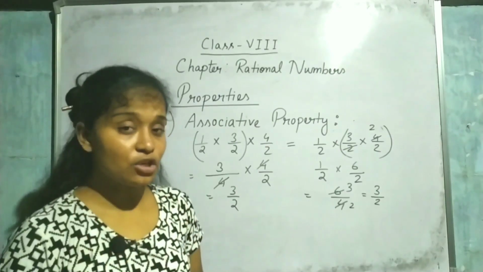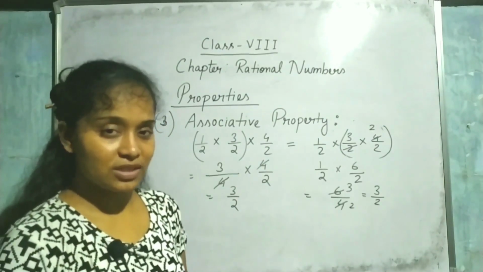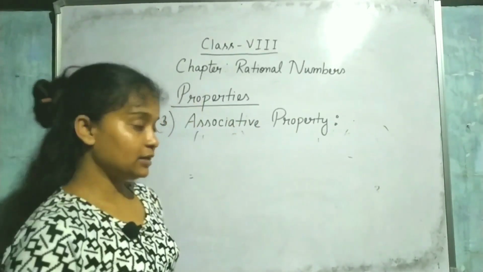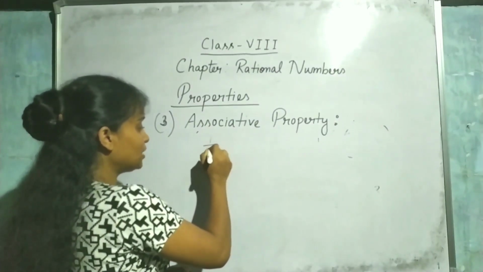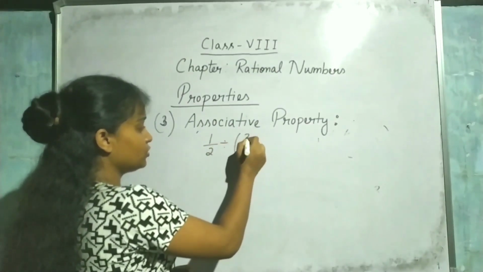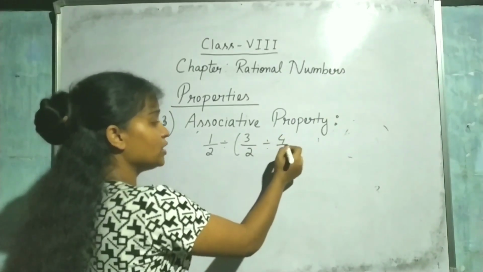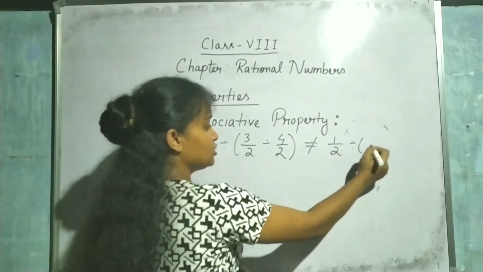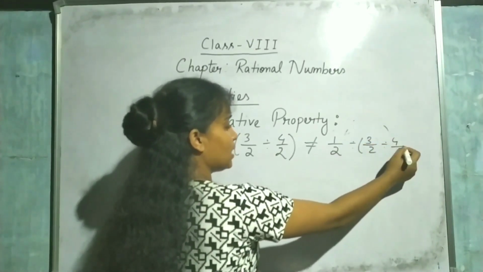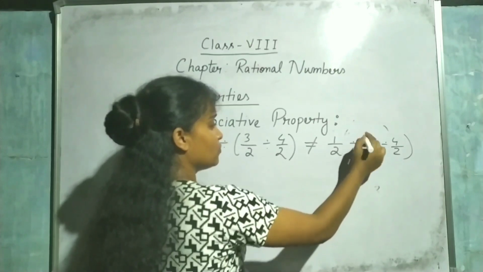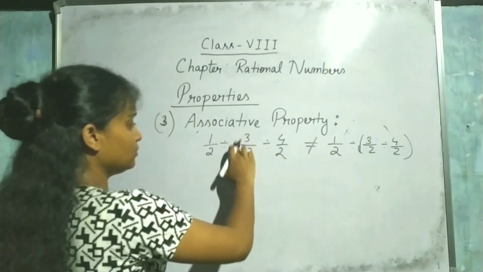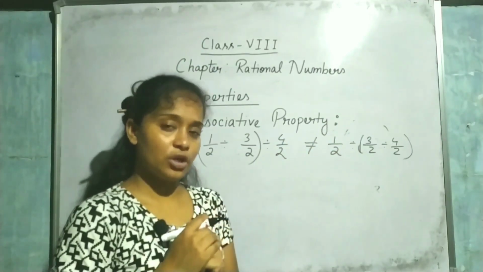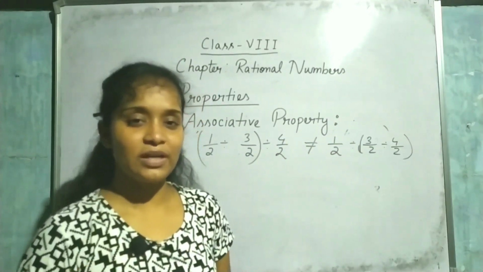Okay. For division also it is not associative. You can check that by yourself. Use three numbers like this: 1 by 2 divide 3 by 2 divide 4 by 2. You will get not equal to 1 by 2 divide 3 by 2 divide 4 by 2 with the bracket on the other side. First you can use the bracket here, then you can use it on that side. Then you will get not equal. Okay. Now come to the next property.